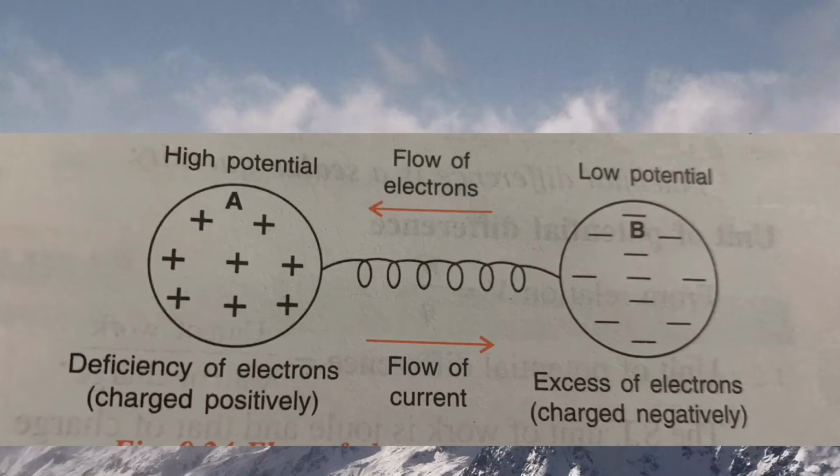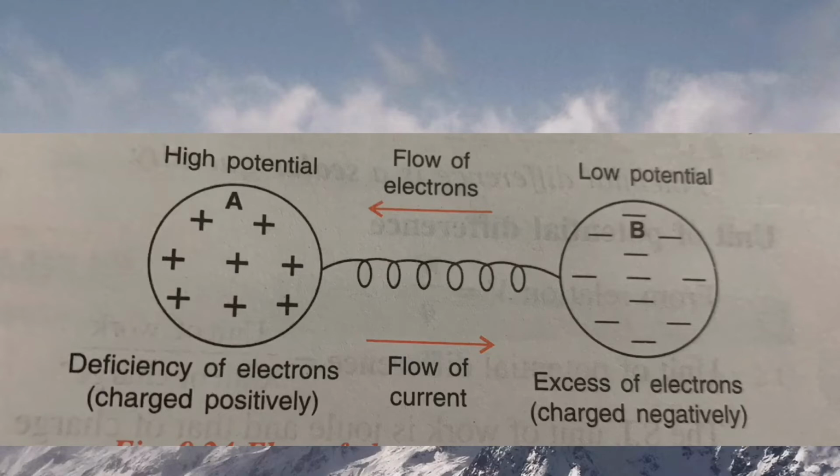But in case of current, it flows from lower potential to higher potential, because current is the flow of electrons. As electrons flow from B to A, that is from lower potential to higher potential, it means that current also flows from lower potential to higher potential.